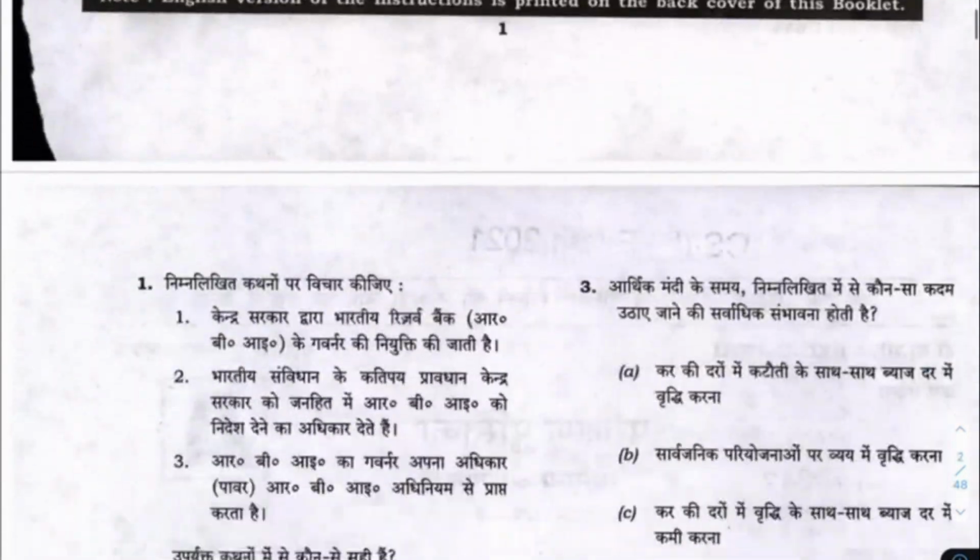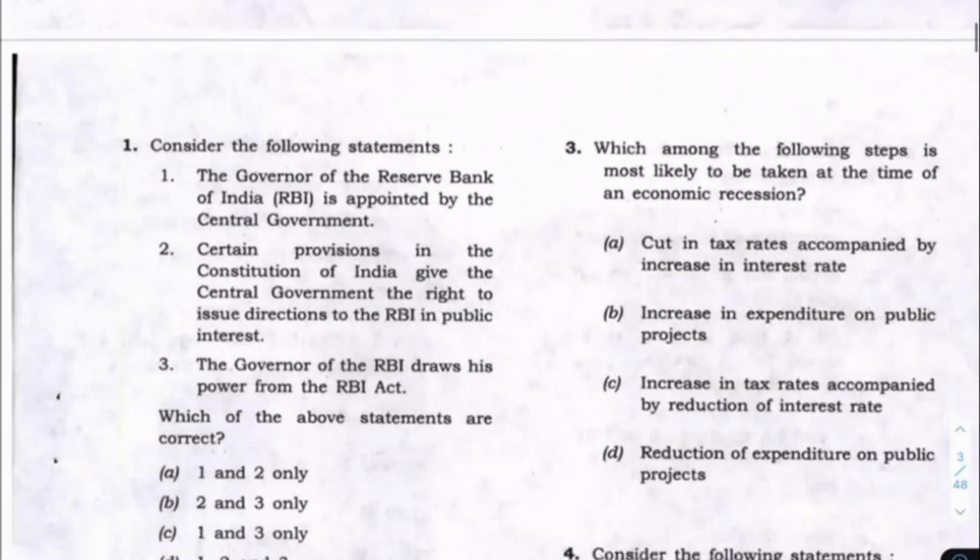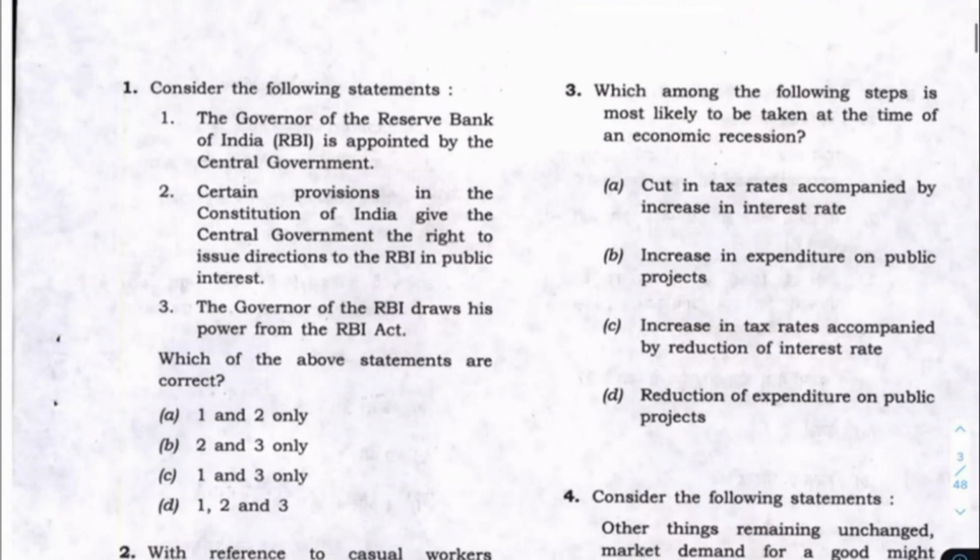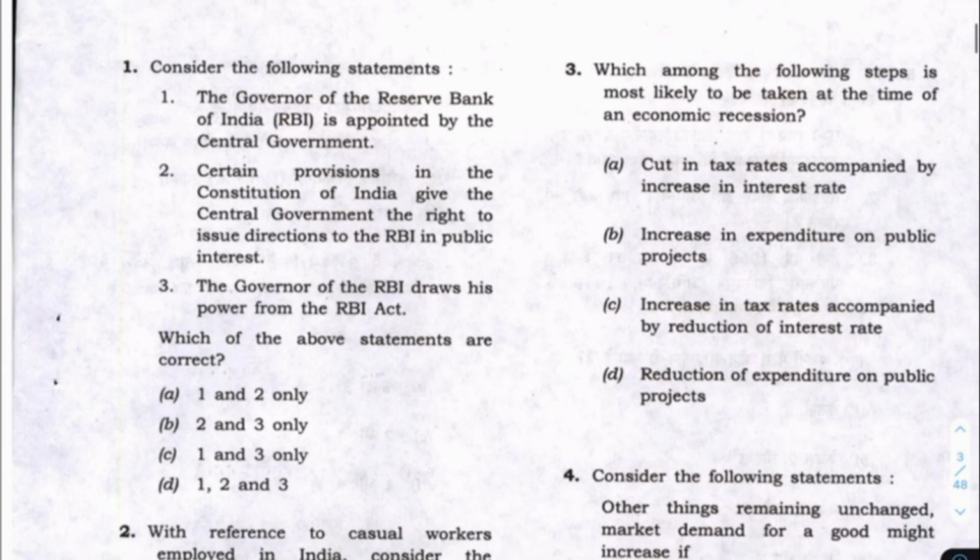If you look at it, the first question that the UPSC 2021 question paper has is about the Reserve Bank of India and the governor. What they say is that the governor is appointed by the central government.